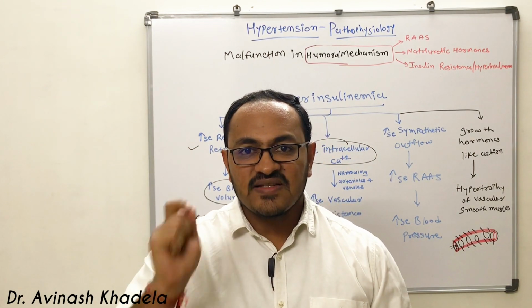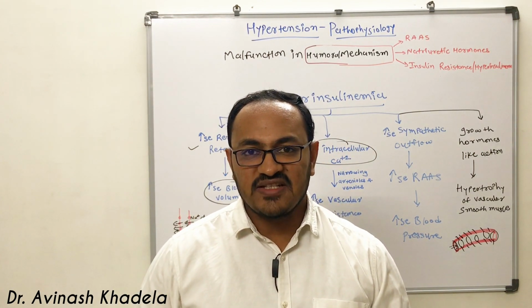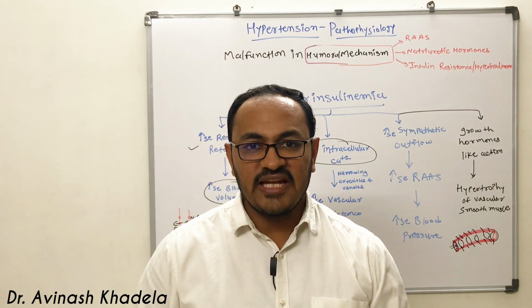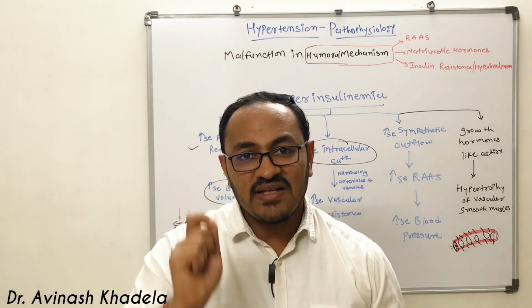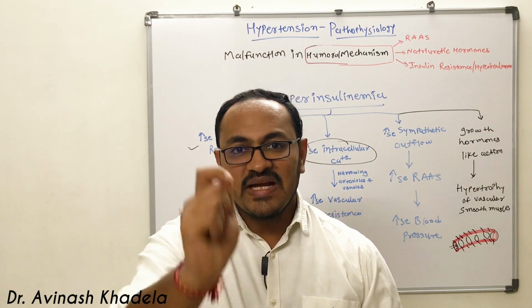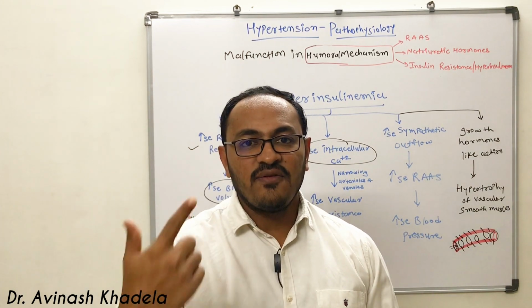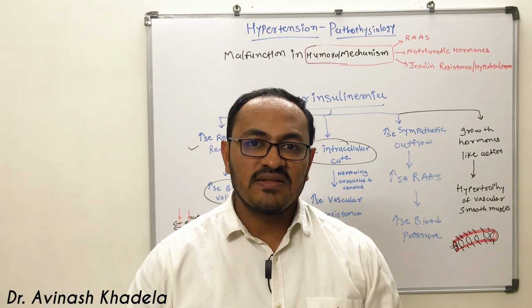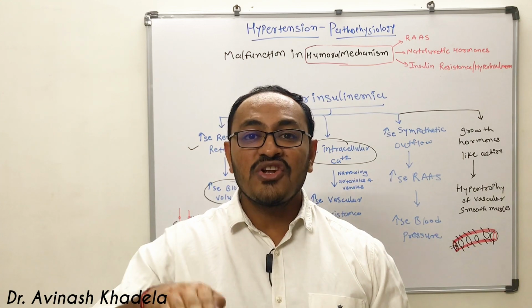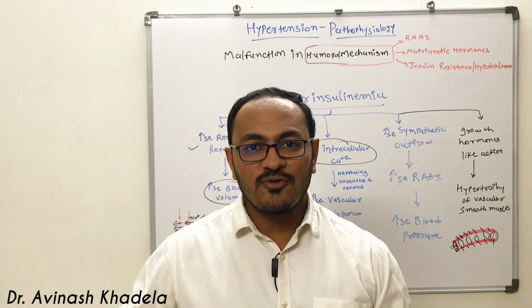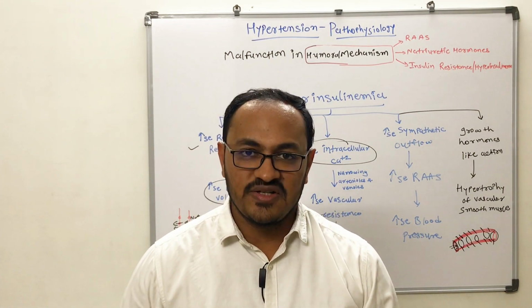As we had discussed in the pathophysiology of hypertension, there are 4 different mechanisms which are responsible for persistent elevation in blood pressure. We had discussed humoral mechanism in detail, and now in the next video we will be discussing neuronal regulation and how alteration in neuronal regulation leads to persistent elevation in blood pressure.